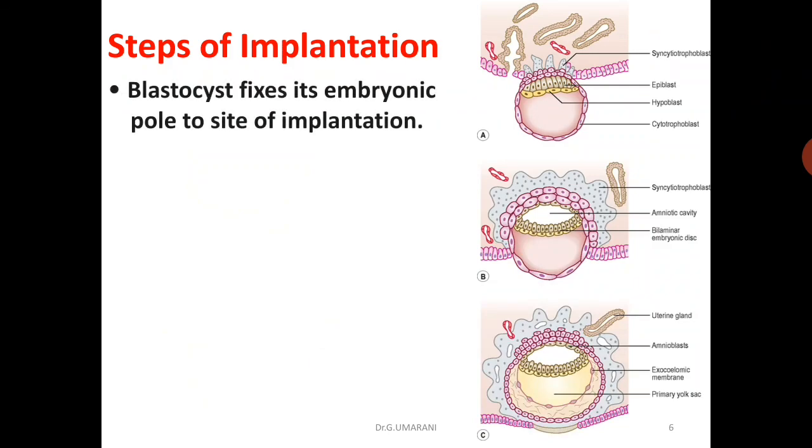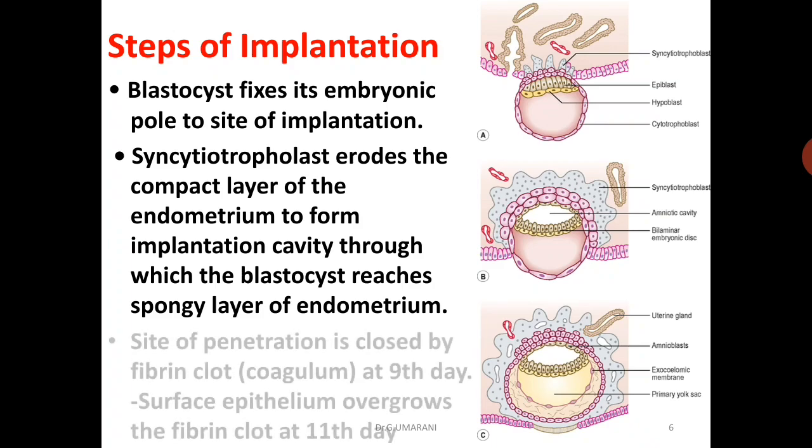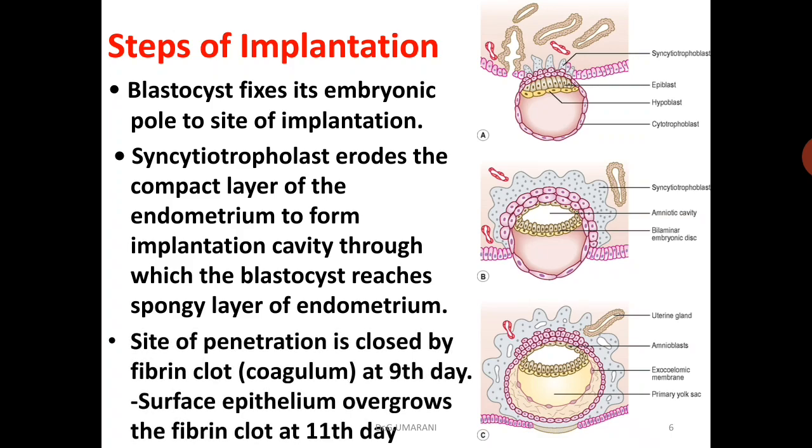Once the blastocyst is fixed at the embryonic pole to the site of implantation, the syncytiotrophoblast erodes the compact layer of the endometrium to form the implantation cavity, through which the blastocyst reaches the spongy layer of the endometrium. The site of penetration is closed by a fibrin clot on the 9th day, and the surface epithelium overgrows the fibrin clot on the 11th day. So these are the steps of implantation.